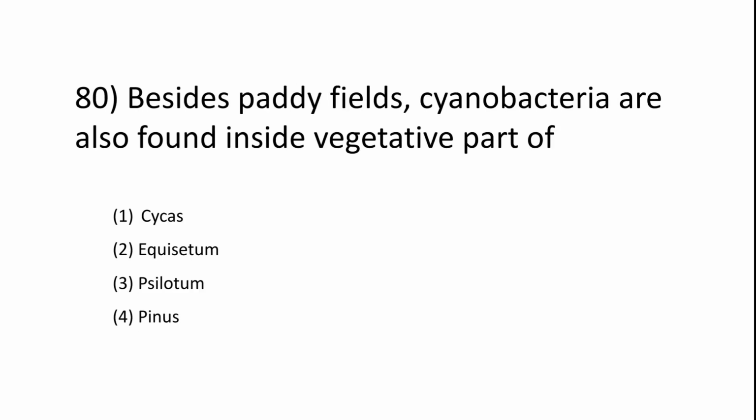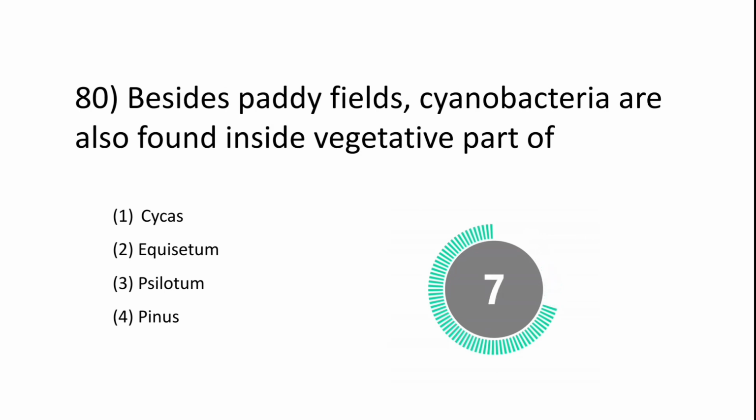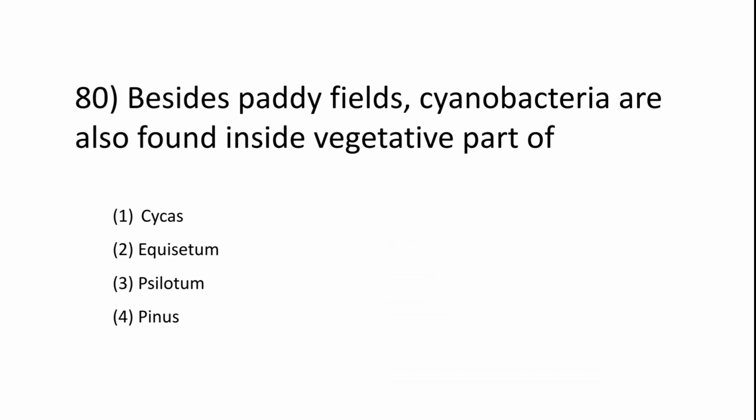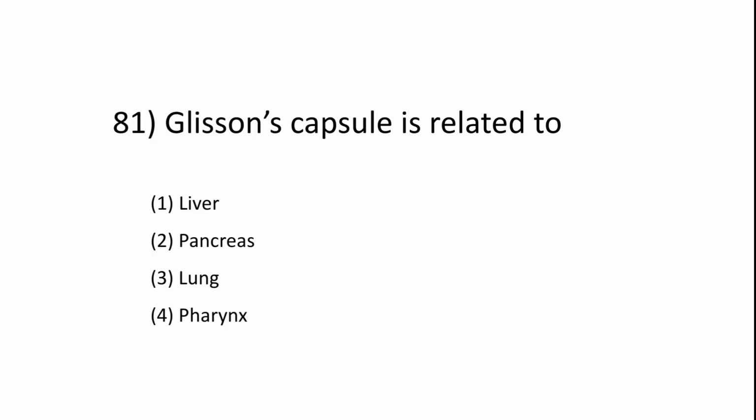Besides paddy fields, cyanobacteria are also found inside vegetative part of cycas, equisetum, psilotum, or pinus. The answer is cycas.